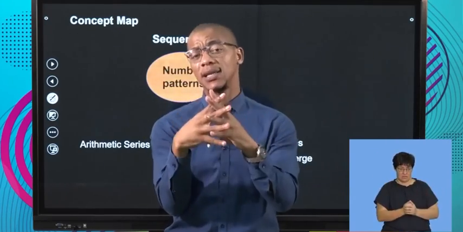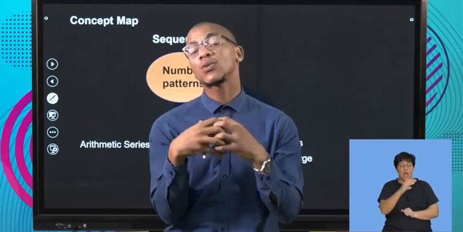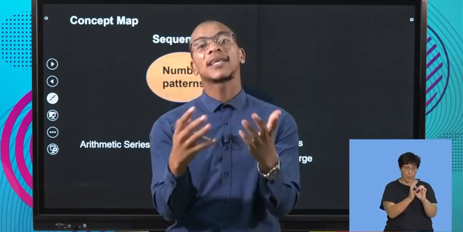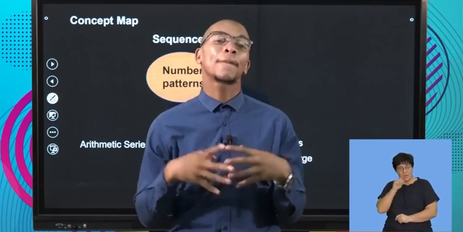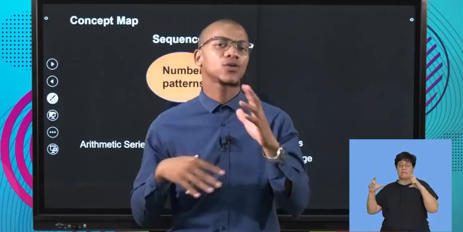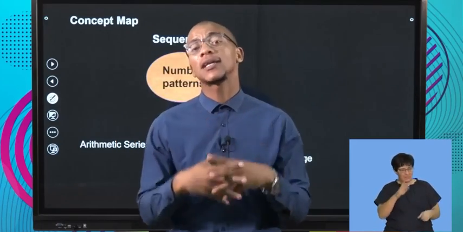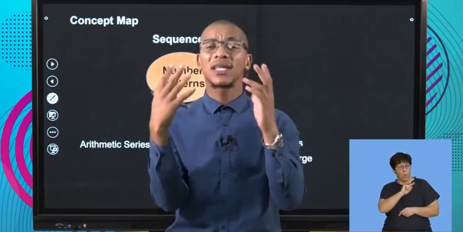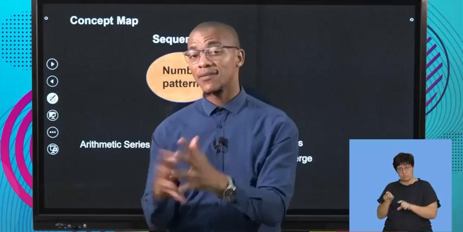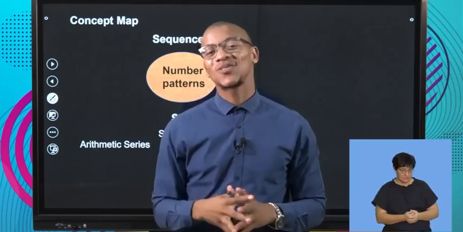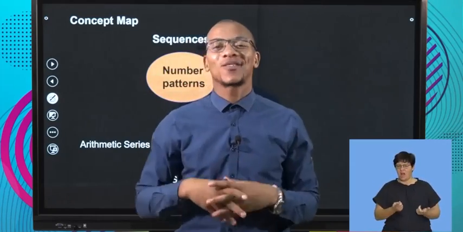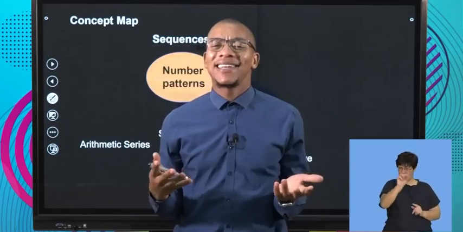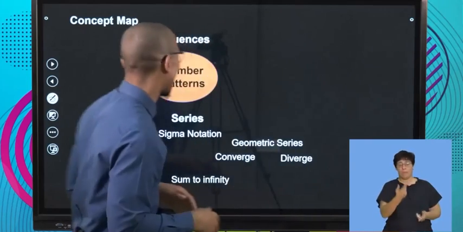But mathematically, when you say something is converging, we are saying that it is becoming smaller and smaller. Diverging means it is becoming bigger and bigger. So that's what we're going to look at, and then we're going to look at the principles that make it converging and the principle that makes it diverging. But for now, let's quickly look at what exactly I mean. I know at times I say all of these things and you're wondering what this is, but let me show you what I'm talking about.